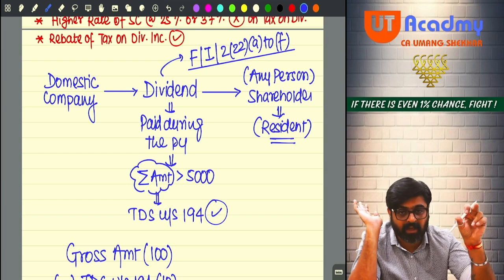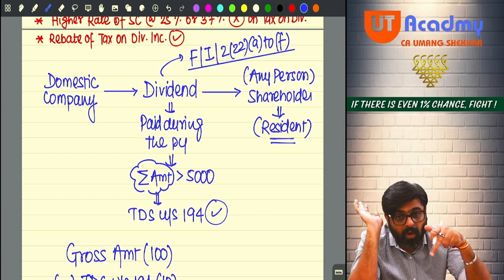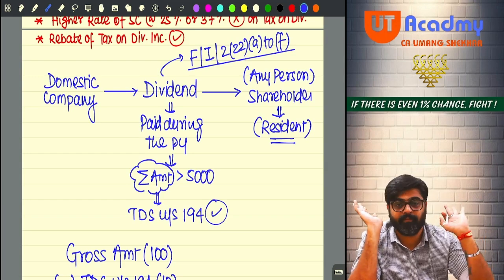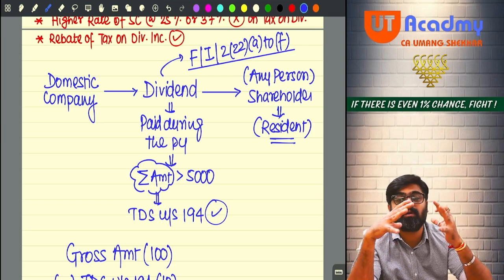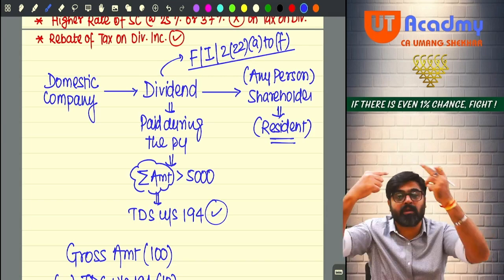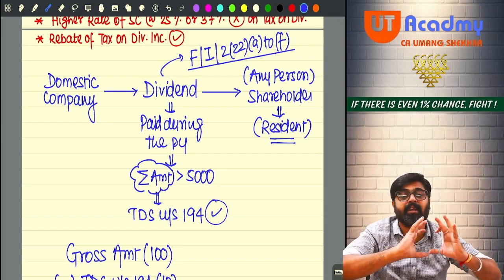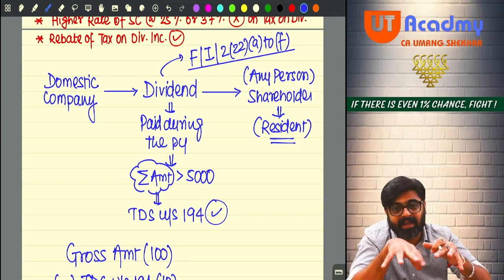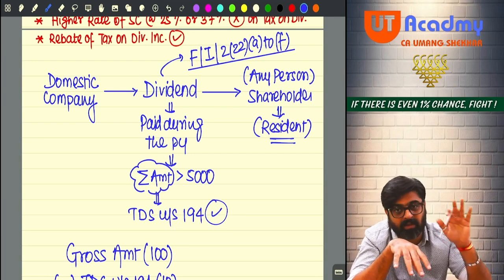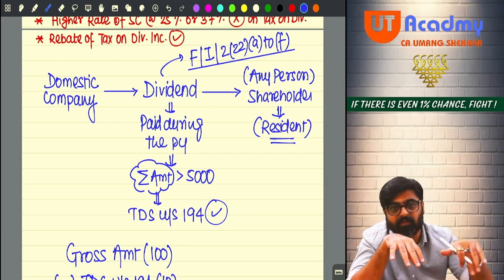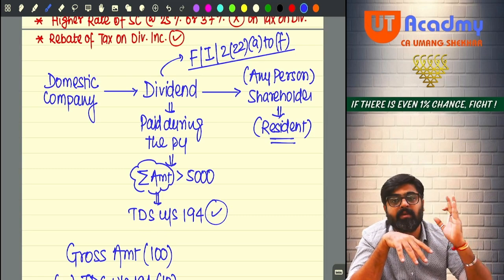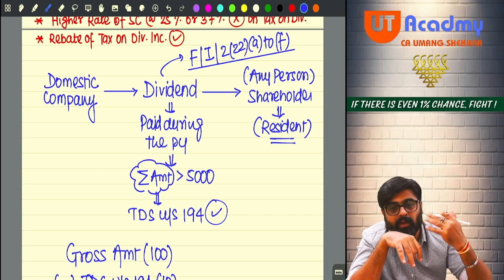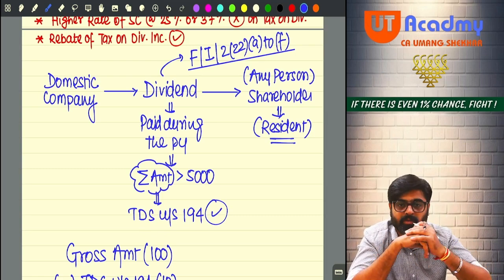Yes or no? A single shareholder getting all the dividends from this company. If the aggregate amount of dividend coming to you from the domestic company during the previous year is more than 5,000, in that aggregate count all the dividends coming from the company. Yes or no? Count the final dividend, count the interim dividend, count the 222A to 222F, all the dividends you are supposed to count.